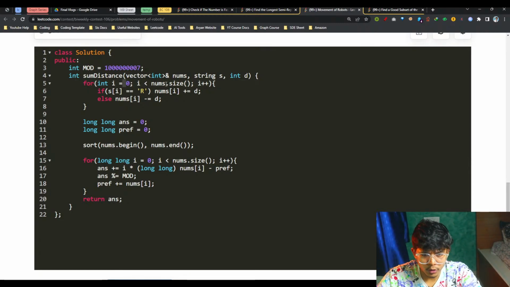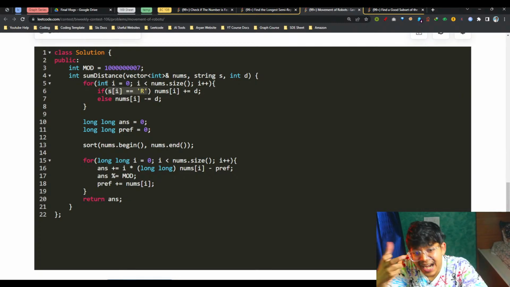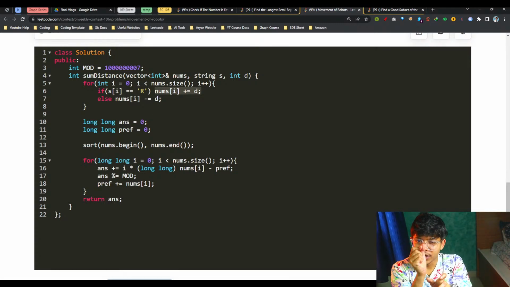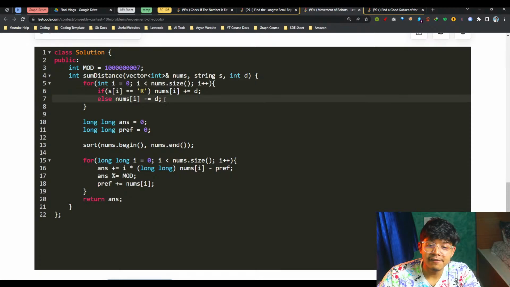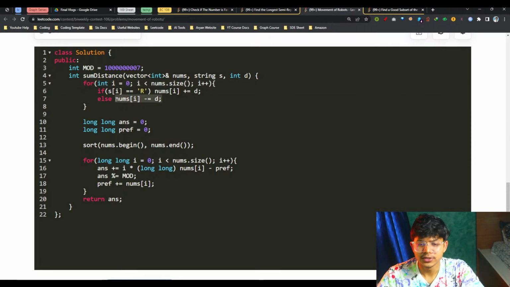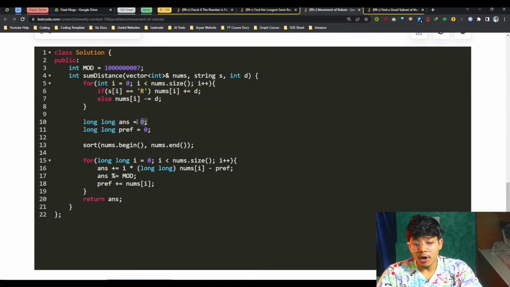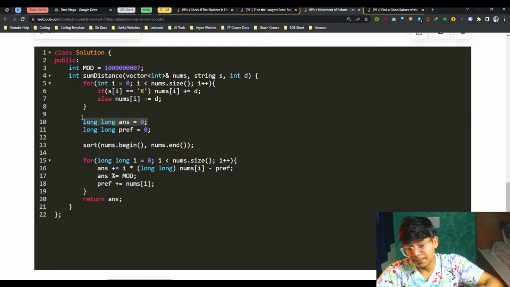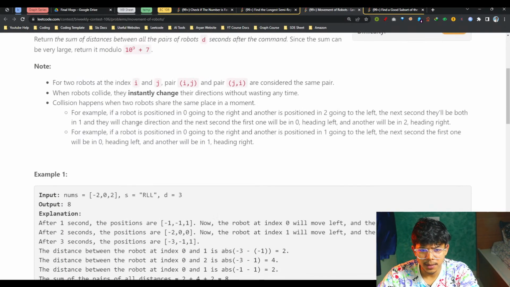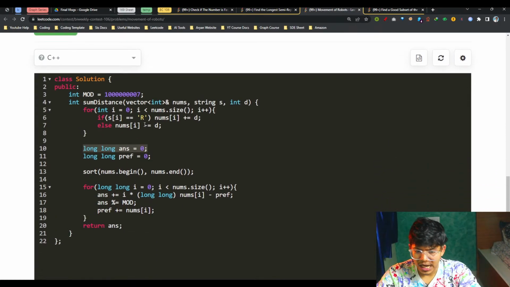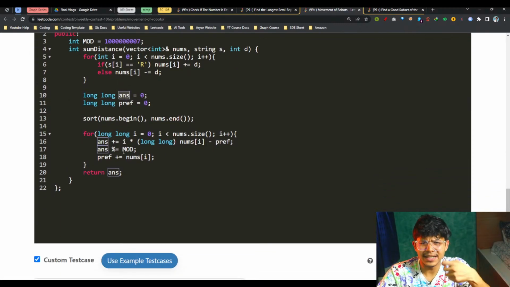Firstly, I'll just keep on going. If it is right, then for sure I will add my d in my actual number, which means the actual location. If it would have been a left, I will subtract because it will go left. So I will just subtract my d from that particular location of that particular element, ant, or robot. Now I want my final answer, which for sure can be long, because I want to return modulo with this number. So it can be a very big number itself. So I'll have a long answer, which means ultimately I will just do a modulo.